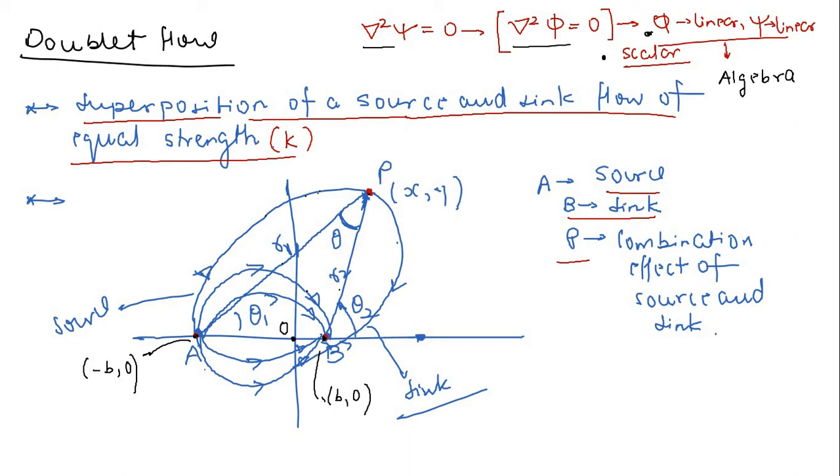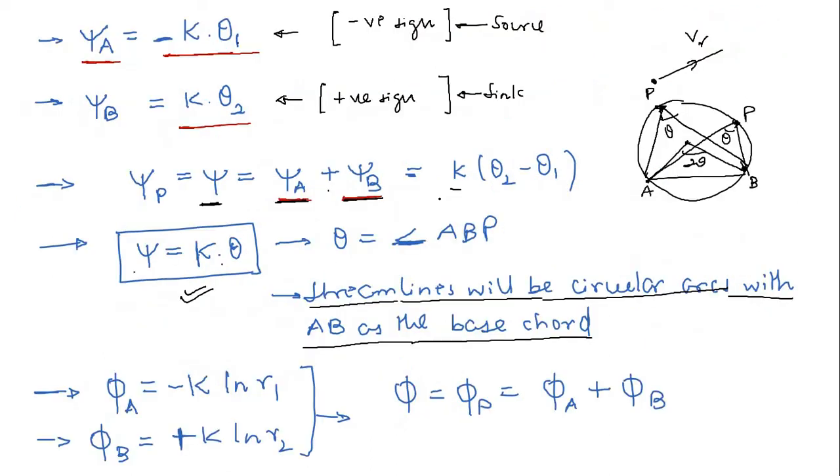So you can see here they are emerging from this point, and then they are moving along this point, and they are sinking at point B, right? So in every case you are seeing this. So let us come to this. Then A, B coordinates we have taken. Then let us choose the coordinate for this point P as x comma y, because this is our arbitrary point, this is not defined. We are just interested to find out, for this arbitrary point P, what is happening in the flow field at that particular point, right?